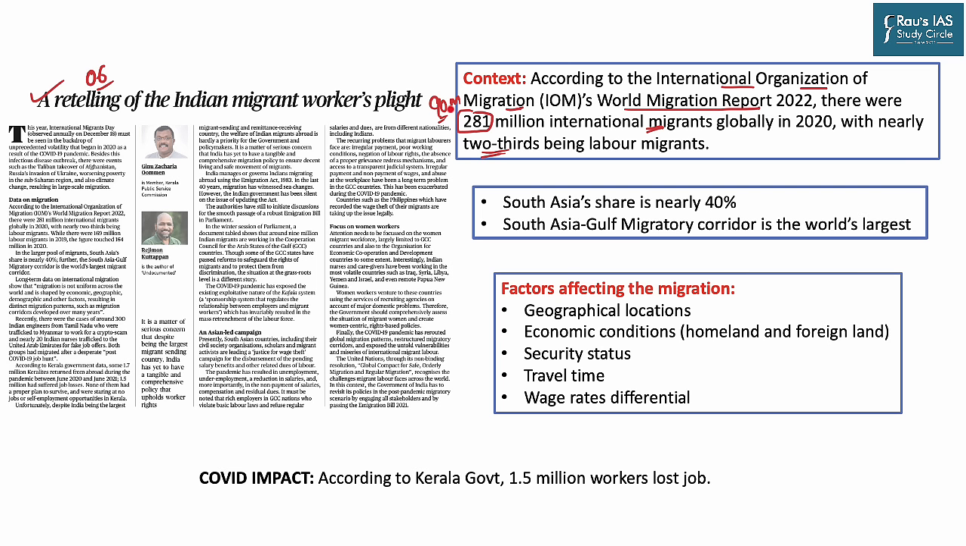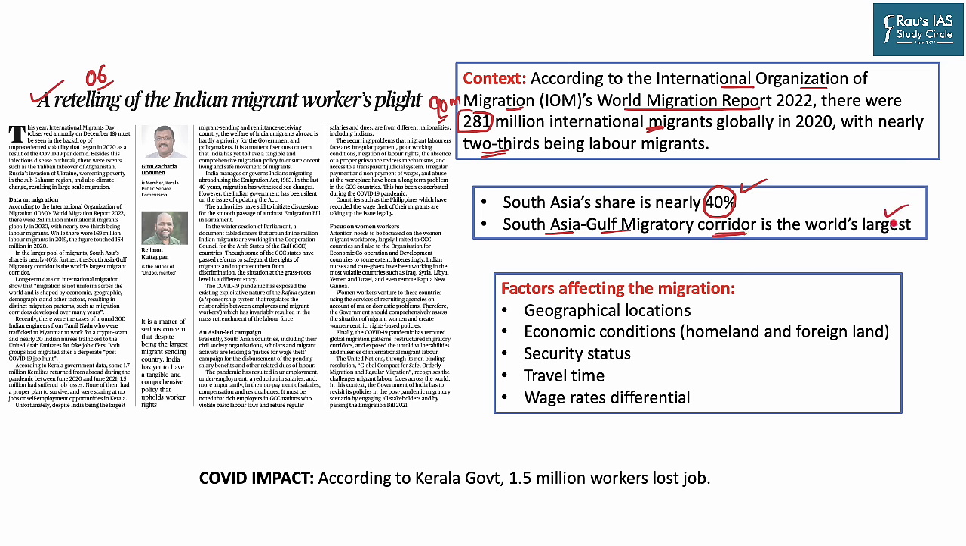Now, when we talk about India, India is one of the largest out-migrant countries, with the largest outbound migration. And India, along with other South Asian countries, contributes 40% of the total migrant labor. Not only that, the South Asia and Gulf migratory corridor is the world's largest in terms of migration of labor.